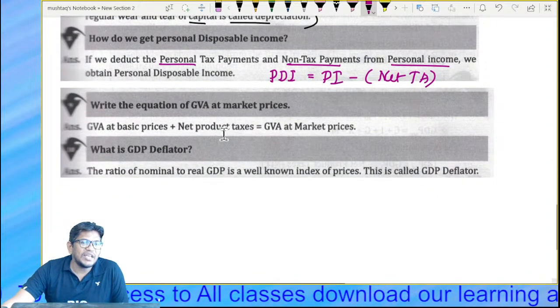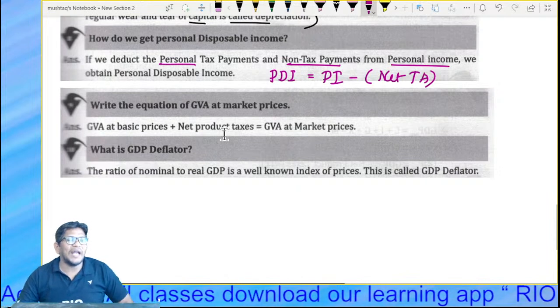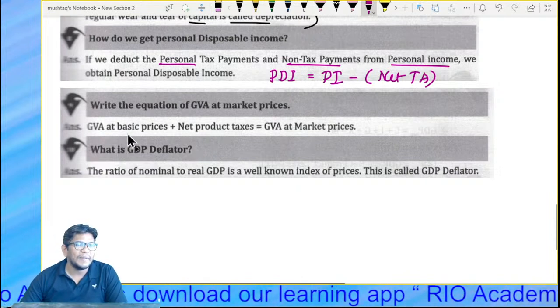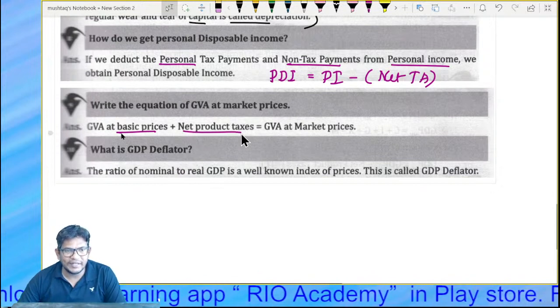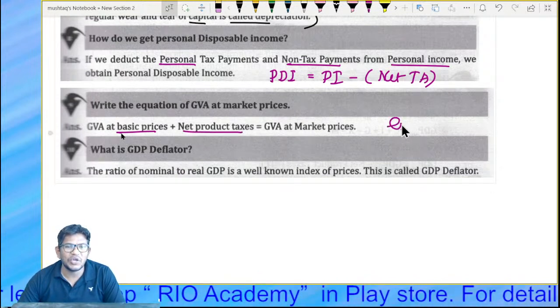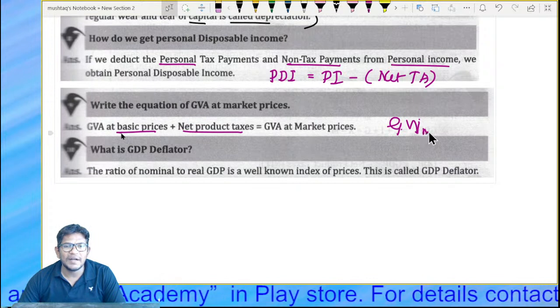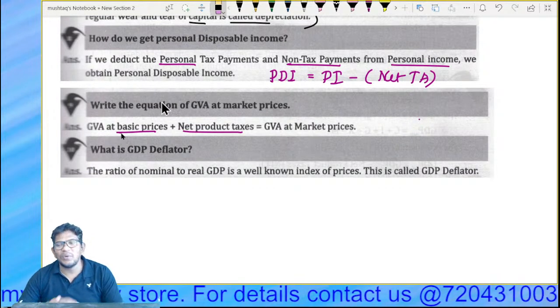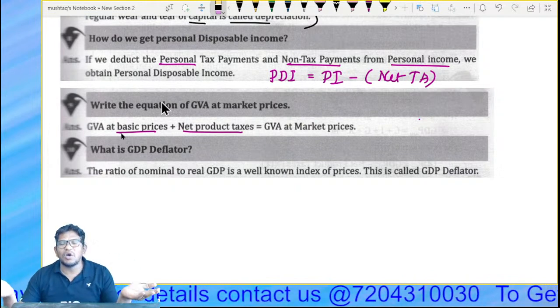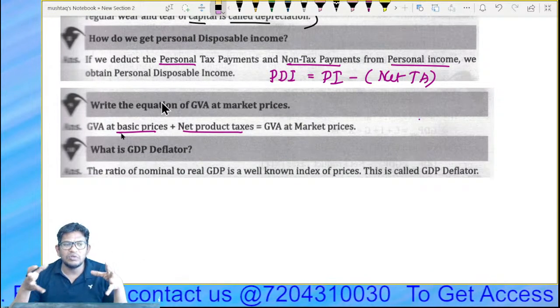All right, write the equation for GVA, gross value added. Guys, gross value added at basic price plus net product tax, you will get gross value added at market price. You have gross value added at basic price, and what is the tax? Because the government imposes tax on it.